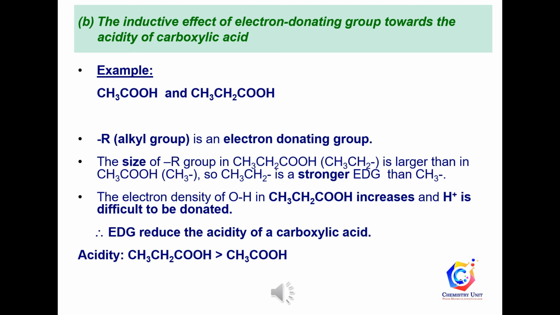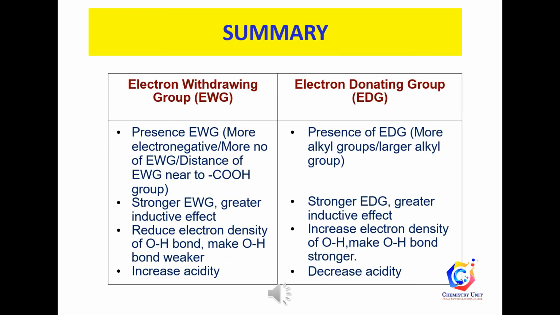Alkyl group is an electron-donating group. The ethyl group in propanoic acid is larger than the methyl group in ethanoic acid. So, the ethyl group is a stronger electron-donating group than the methyl group. The electron density of the OH bond in the carboxyl group of propanoic acid increases and the OH bond is strengthened. Thus, the hydrogen ion in propanoic acid is more difficult to be released. As a result, propanoic acid is less acidic than ethanoic acid. This is the summary of how the inductive effect of substituent groups influences the acidity of carboxylic acids.